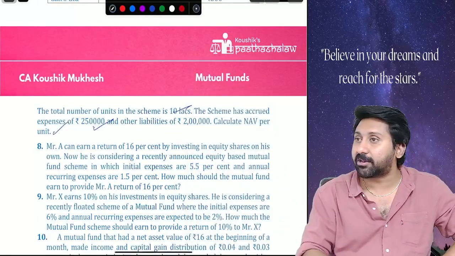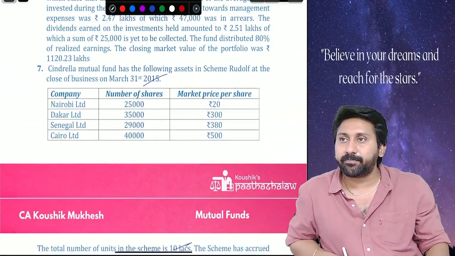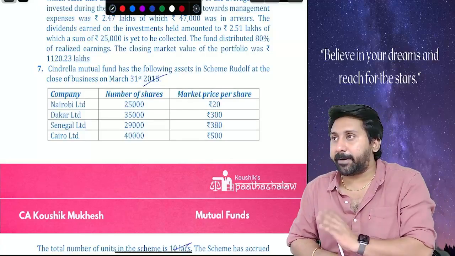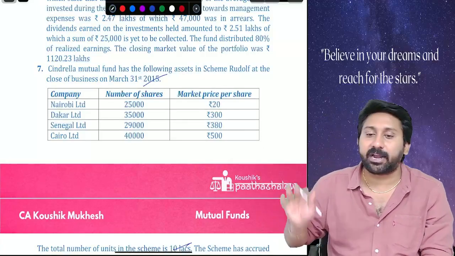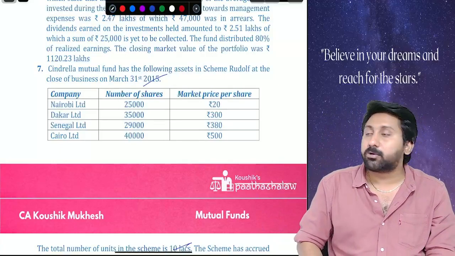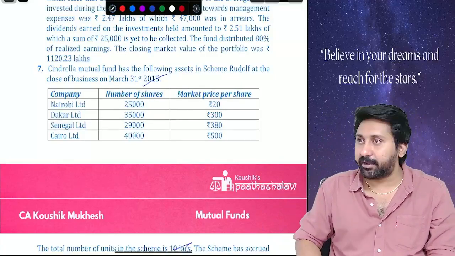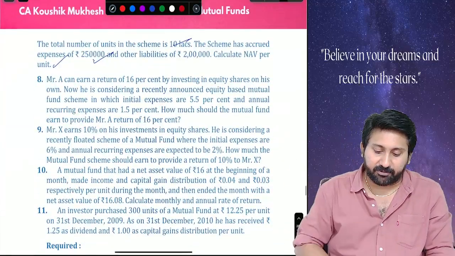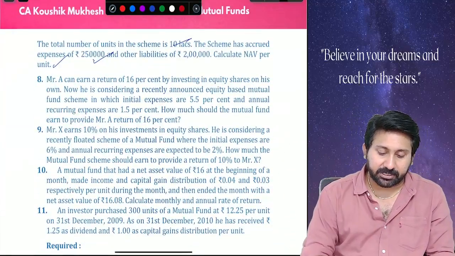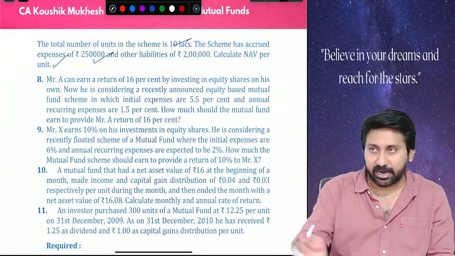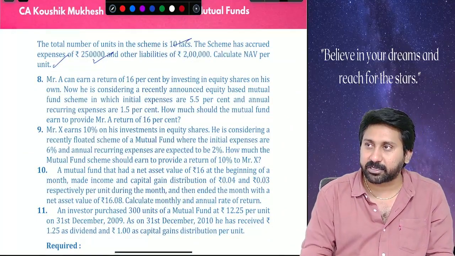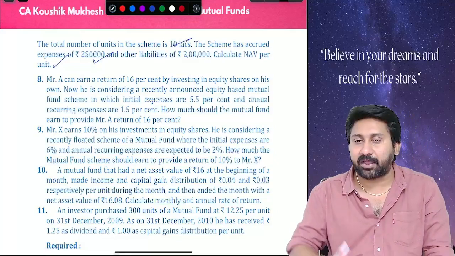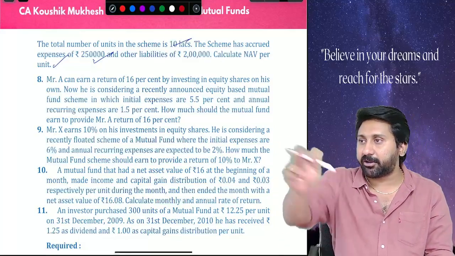Can you calculate this or not? First what do we have to do? Number of shares into market price per share. First you multiply these. What will you get? Total assets value. From that, accrued expenses are how much? Deducted. Next, other liabilities are how much? Deducted. You will get the NAV. Divided by how many lakh units? 10 lakh. You will get NAV per unit. On the calculator you do and tell the answer.